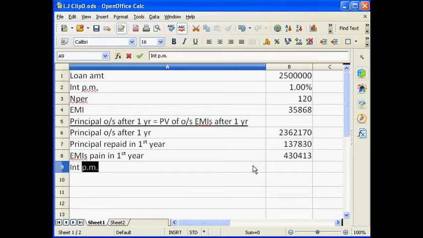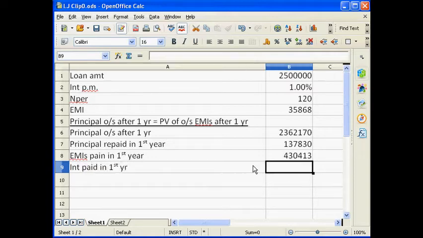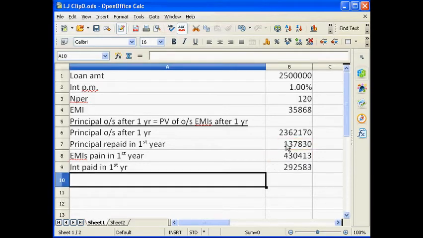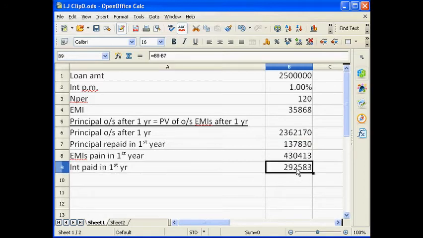Interest paid in first year is equal to the total amount paid minus the principal repayment in the first year. So 292583 is the answer. So at least Vicky should get this amount as rental so that he can repay the cost of loan which he is incurring in the first year, right? This is one way of doing it.